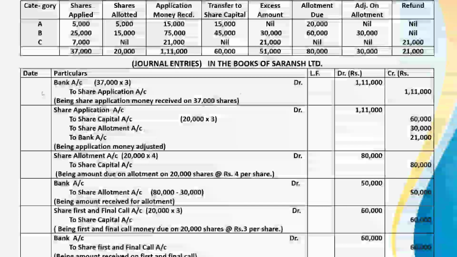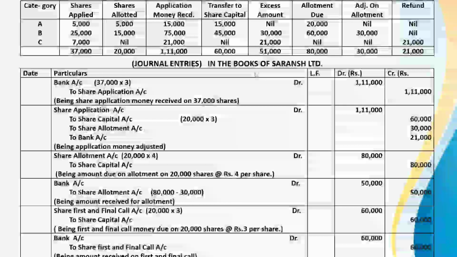Entries are bank account debit to share application, 37,000 into 3. This is 1,11,000. Next, share application account debit to share capital account, to share allotment account and to bank. This is 60,000, 30,000 and 21,000. Share allotment account debit to share capital.